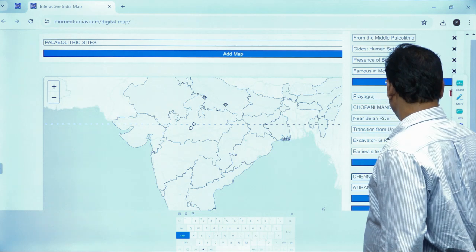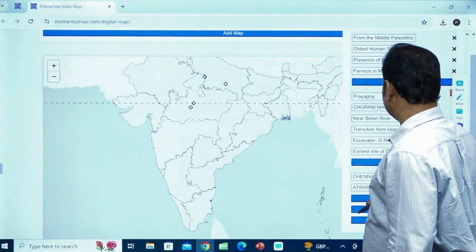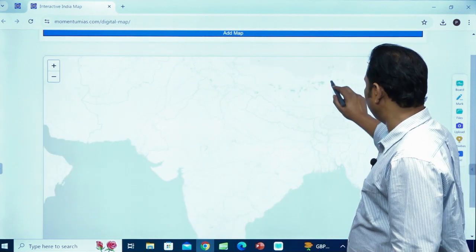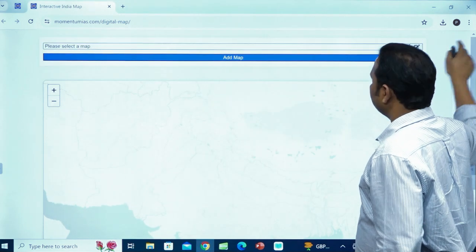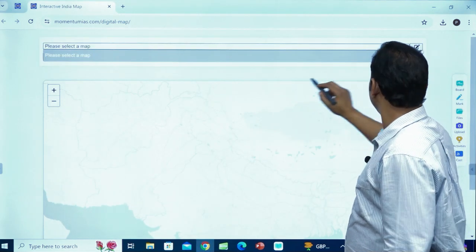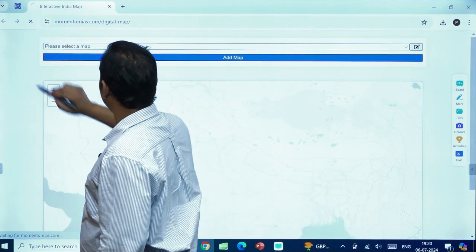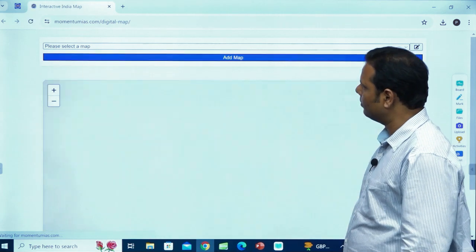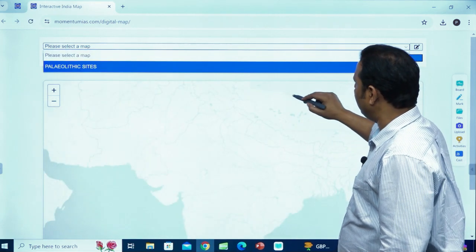So the moment I go for the submit button, we can find this particular site close to it. Okay, it's coming now. Fine, I have to refresh it once. So these are Paleolithic sites.